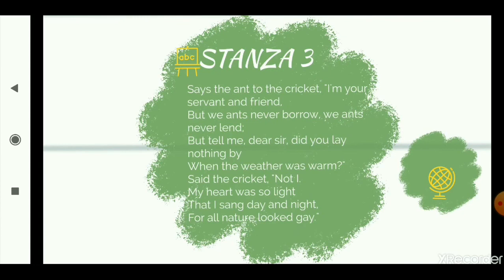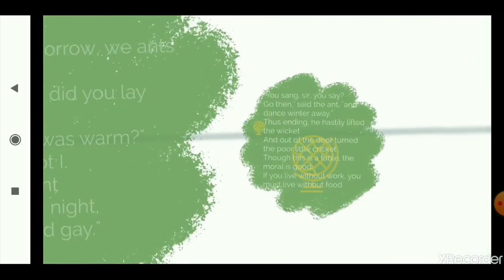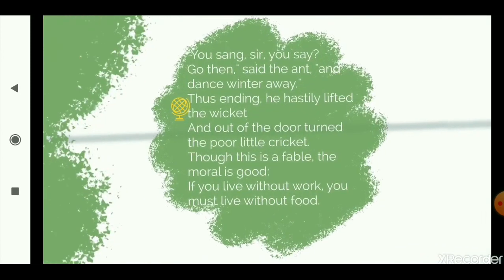Now the third stanza. Says the ant to the cricket, I am your servant and friend, but we ants never borrow, we ants never lend. But tell me, dear sir, did you lay nothing by when the weather was warm? Said the cricket, not I. My heart was so light that I sang day and night, for all nature looked gay. You sang, sir, you say? Go then, said the ant, and dance winter away. Thus ending, he hastily lifted the wicket, and out of the door turned the poor little cricket.